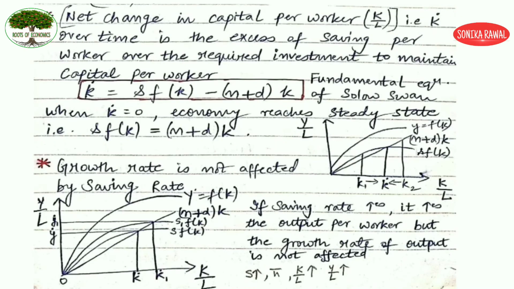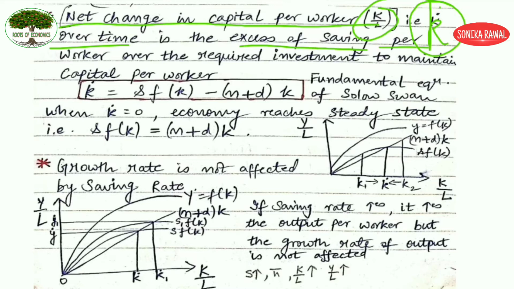Now let's move further. After knowing the saving function and the investment function, we come to the net change in capital per worker. This is what we were focusing on, the change in K by L, which is small k dot. You are trying to calculate small k dot over time, and you calculate it by taking the excess of saving per worker over the required investment to maintain the capital per worker.